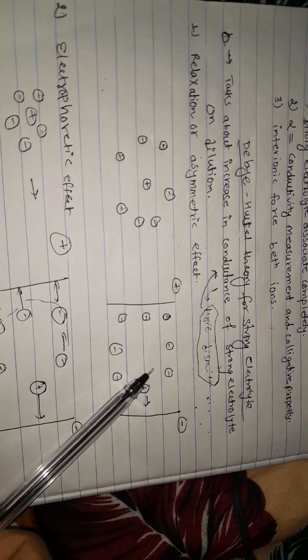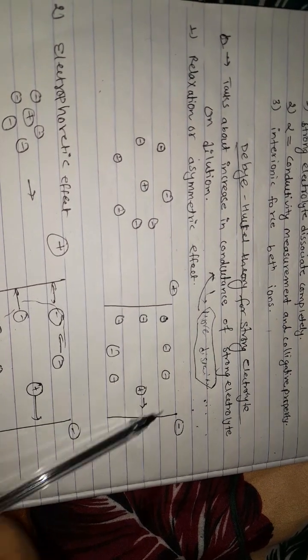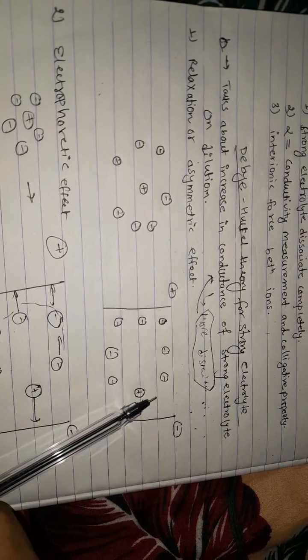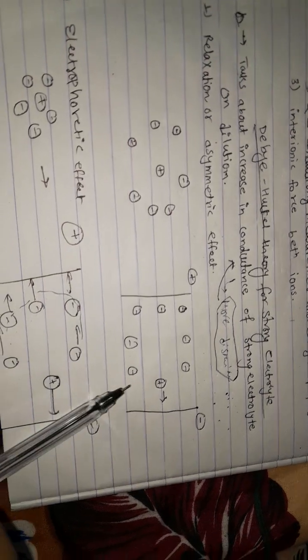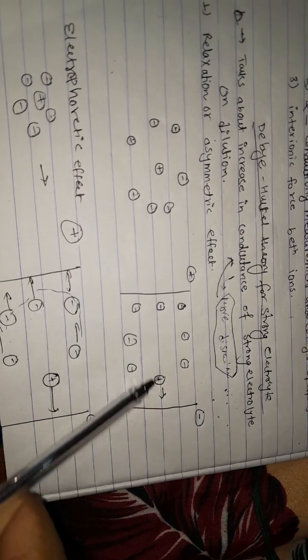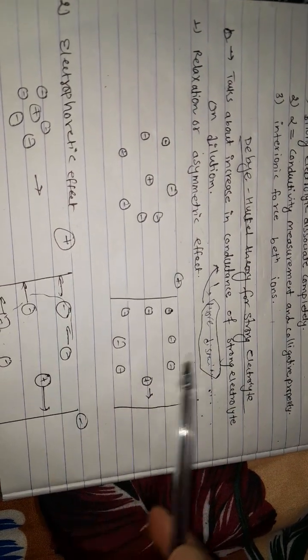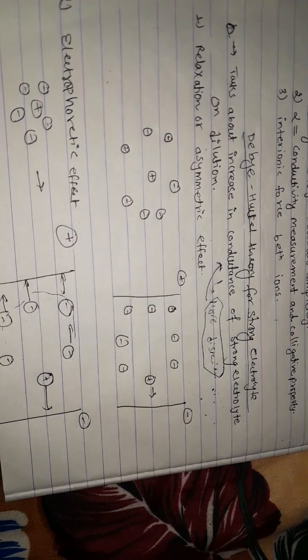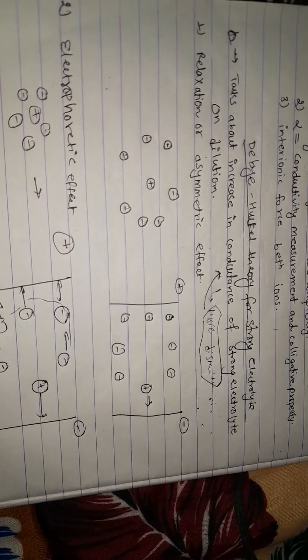When the positive ion moves out of its atmosphere, it has to build its own ionic atmosphere of oppositely charged ions around it again. This is the old ionic atmosphere, and this central ion has to build a new one. However, the destruction of the old ionic atmosphere and the formation of the new one does not take place instantaneously, but there is some time lag, which is called the time of relaxation.